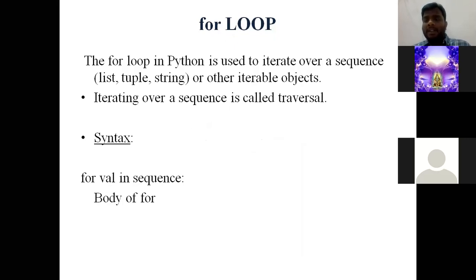So first in the sequence the available value will be 1, so the body of for will be executed. Next it goes to 2, again the body of for will be executed, and so on, 3, 4, 5, 6, 7, 8, 9, 10. So from 1 to 10, 10 times the body of for will be executed. That is called a sequence.